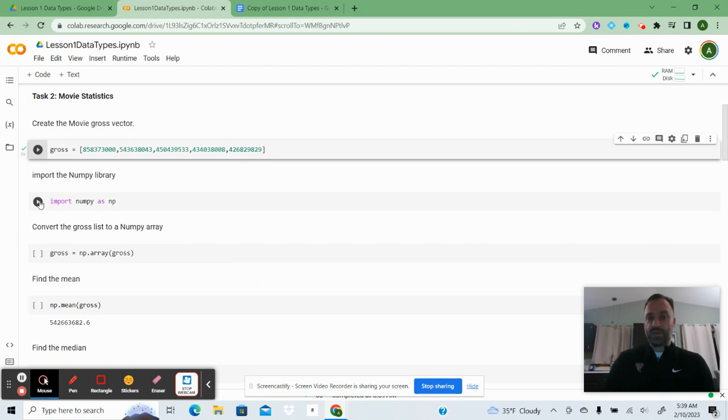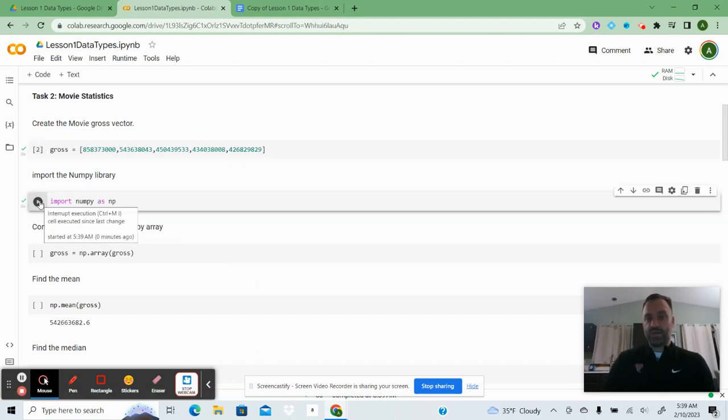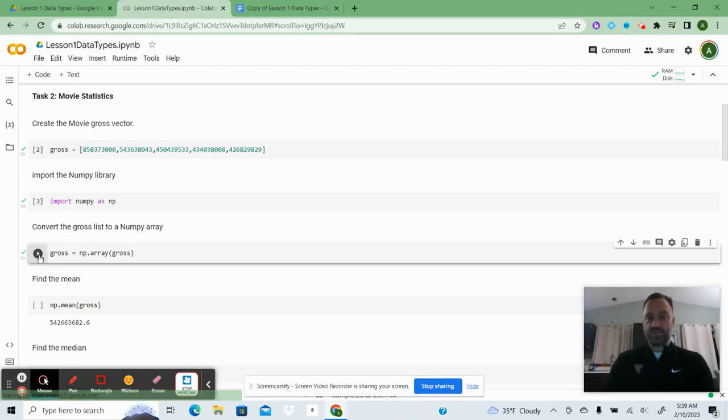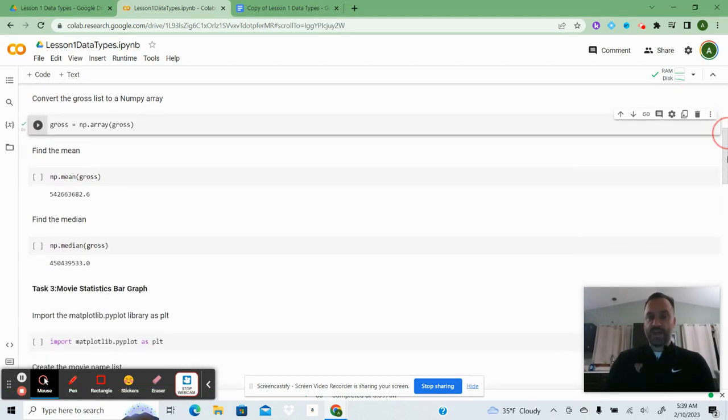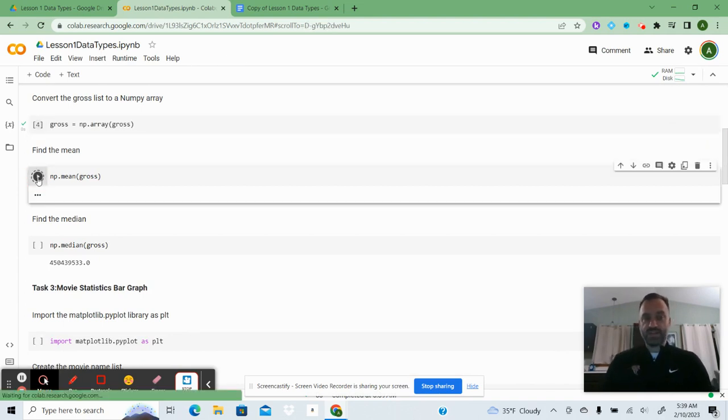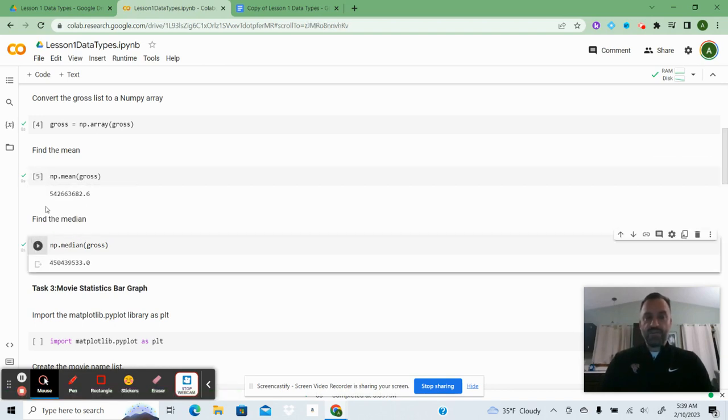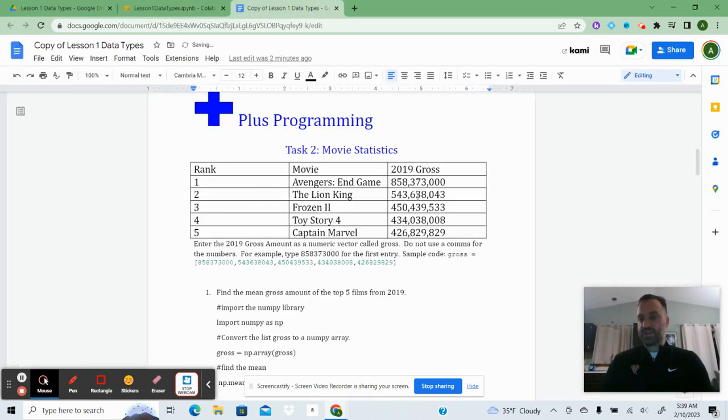Now I'm going to import the NumPy library, and I'm going to change gross to a NumPy array. And I could find, for example, the mean of the gross of the top five movies, and what's the median. If you look, the mean is actually higher because Avengers Endgame earned so much more compared to the other films in the top five.